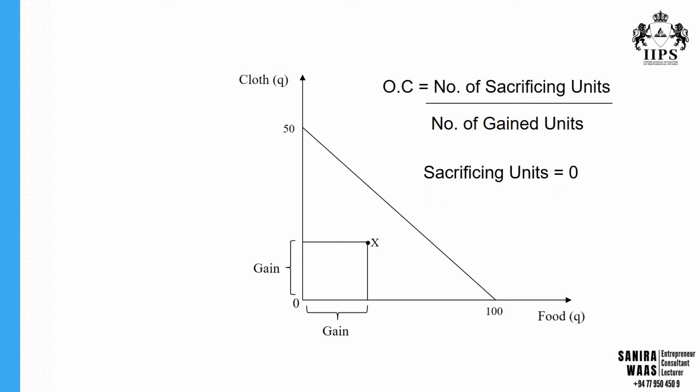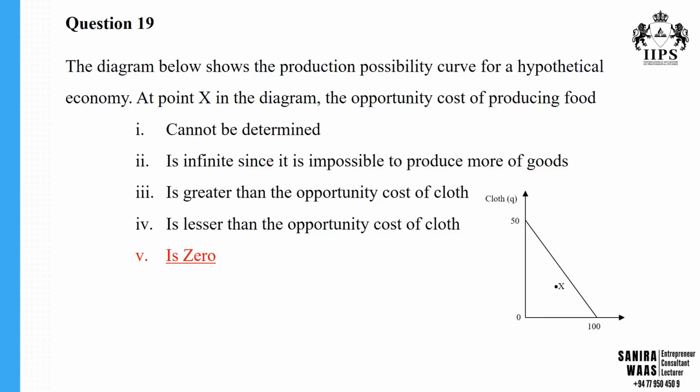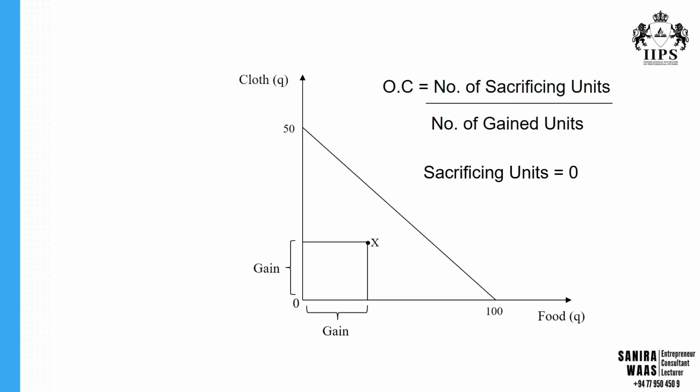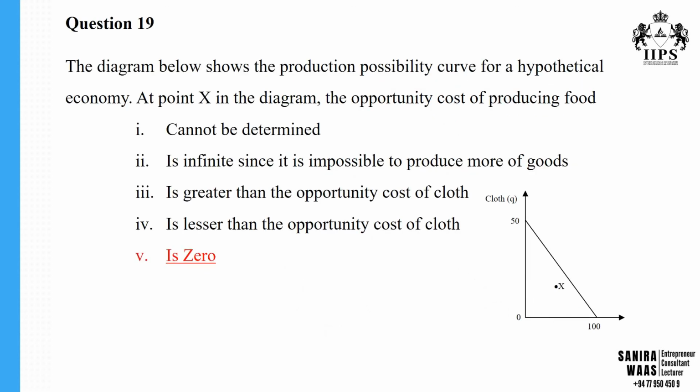Because the sacrificing units become 0, the answer becomes 0, because in this equation the numerator becomes 0 and the denominator becomes a finite number. When 0 is divided by a finite number, all the time it becomes 0. Because of that, the opportunity cost of producing food when it is prevailing inside the curve is 0.